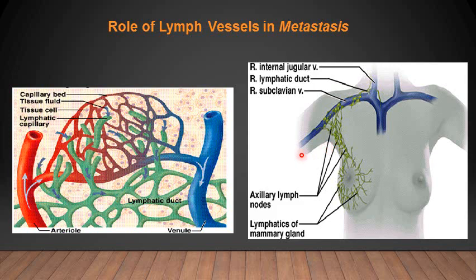So definitely you must remember that the direction of the flow of the lymph and the locations of the lymph nodes are very important for the diagnosis of metastasis of the cancer cells of any organ. I am giving you the example of the mammary gland because you have already done that and you are aware of it. You have already done this in the metastasis of carcinoma of the mammary gland. In that topic you must remember that.